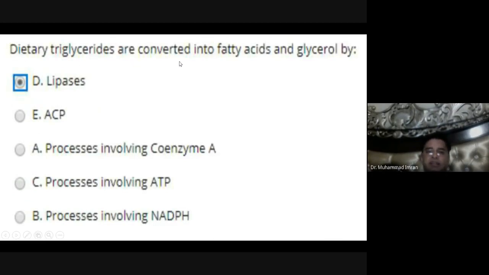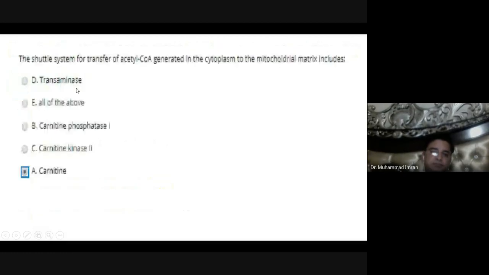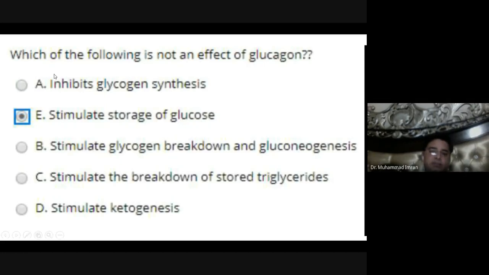Dietary triglycerides are converted into fatty acid and glycerol by different lipases. The shuttle system for transport of acyl CoA, which contains more than 10 carbons, from the cytoplasm to the mitochondrial matrix, includes carnitine. Carnitine shuttles transport the long chain, more than 10 carbons, into the mitochondrial matrix, where beta oxidation takes place.